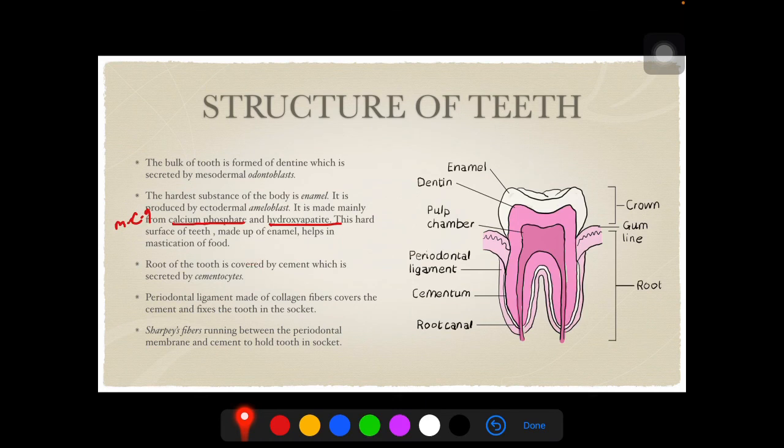Roots of the tooth is covered by cement, which is secreted by cementocytes. So cementocytes are the cells secreting cement, which fixes the tooth in the socket with the help of periodontal ligament. So periodontal ligament, made up of collagen fibers, covers the cement and fixes the tooth in the socket. This is again MCQ question. What fixes the tooth in the socket along with the cement? Sharpest fiber running between the periodontal membrane and cement to hold the tooth in the socket. This is again MCQ question. What is the location of sharpest fiber?